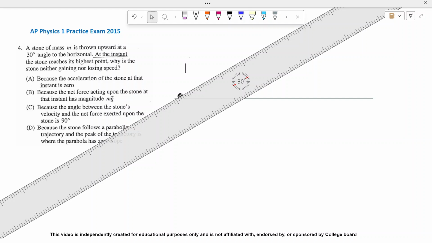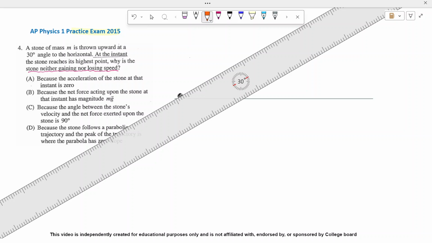Hi, this question is from the practice exam 2015, and in this question we are going to discuss projectile motion, and at the peak of the projectile motion, why does the speed not increase or decrease? So let us investigate. For this we have to draw the trajectory first.